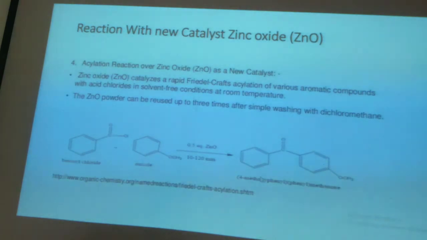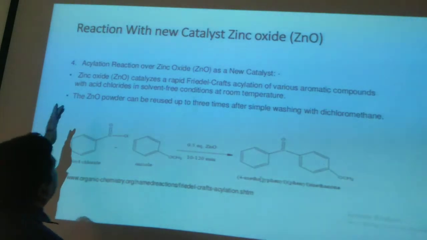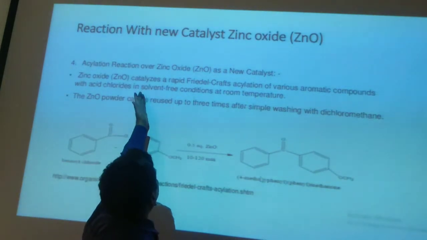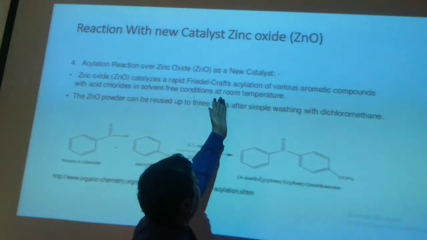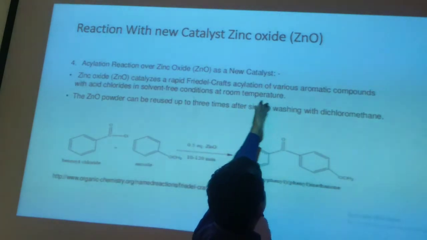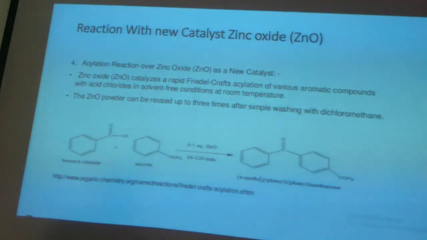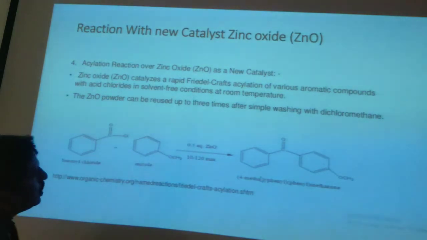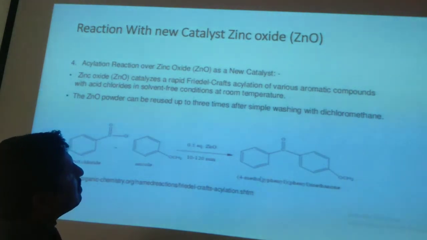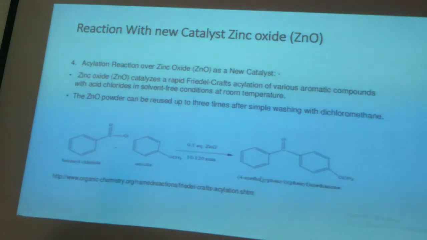Acylation reaction over zinc oxide as a new catalyst. Zinc oxide catalyzes a rapid Friedel-Crafts alkylation or acylation reaction of various aromatic compounds with acid chlorides in solvent-free conditions at room temperature. The zinc oxide powder can be used up to 3 times after simple washing with dichloromethane.